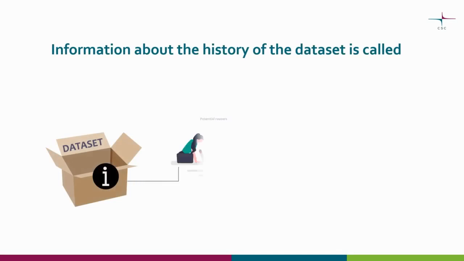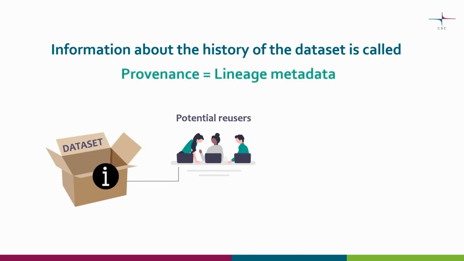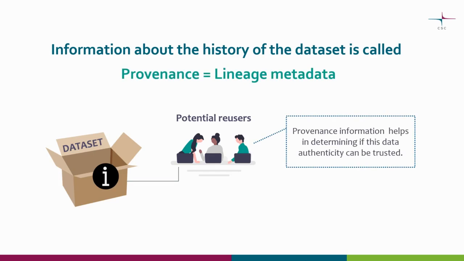For a reuser to determine if your data authenticity can be trusted, you need to provide information that presents the history of the dataset. This is called provenance or lineage metadata. It also includes information about how to cite the dataset and who to acknowledge.